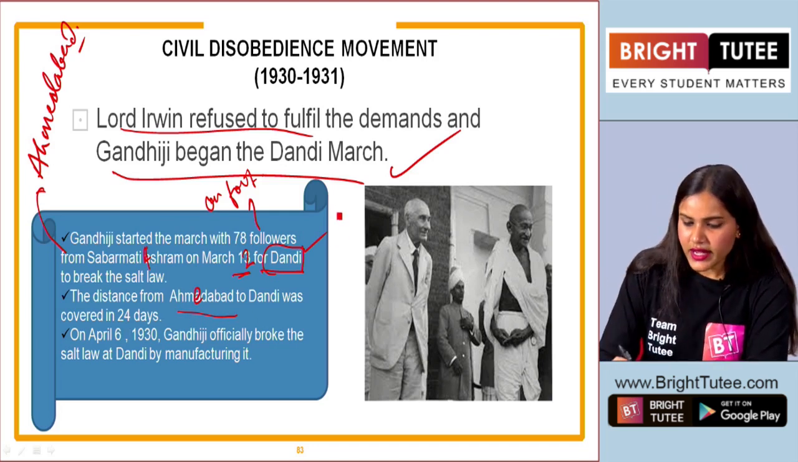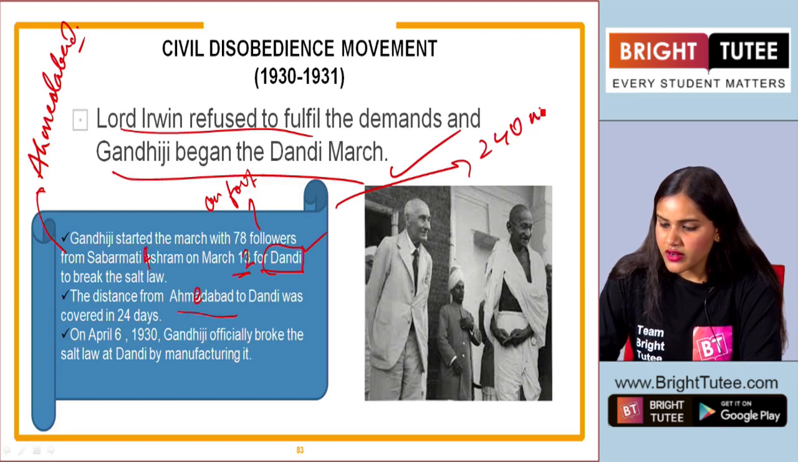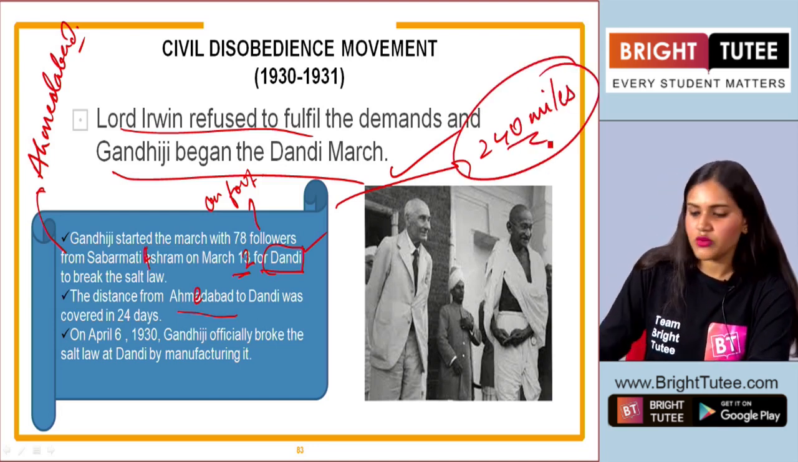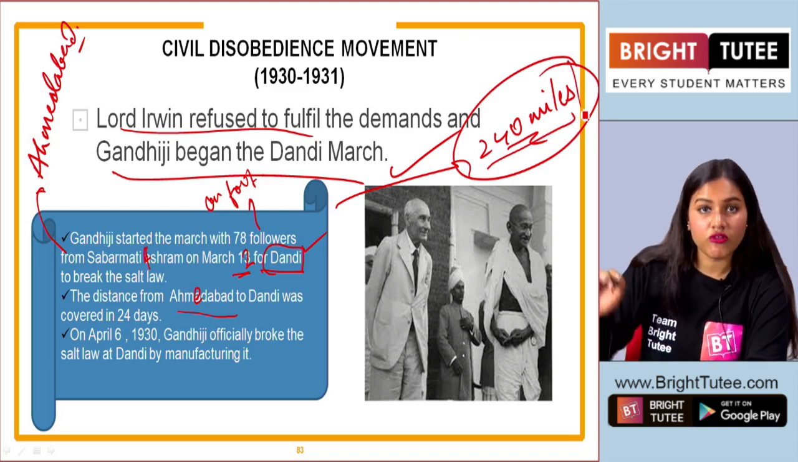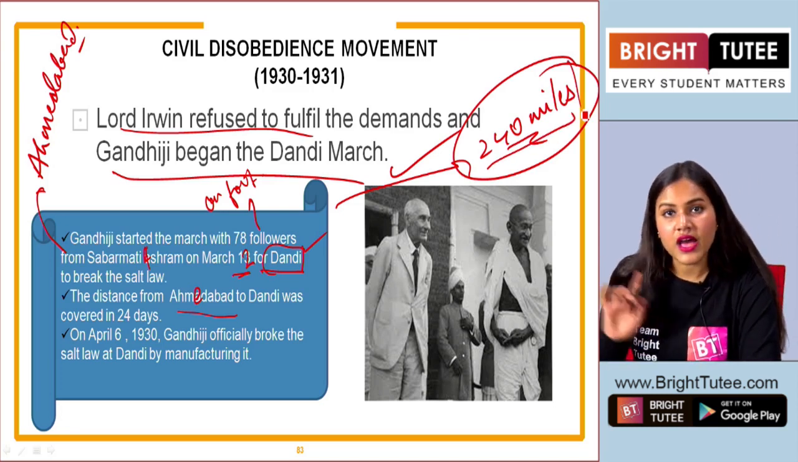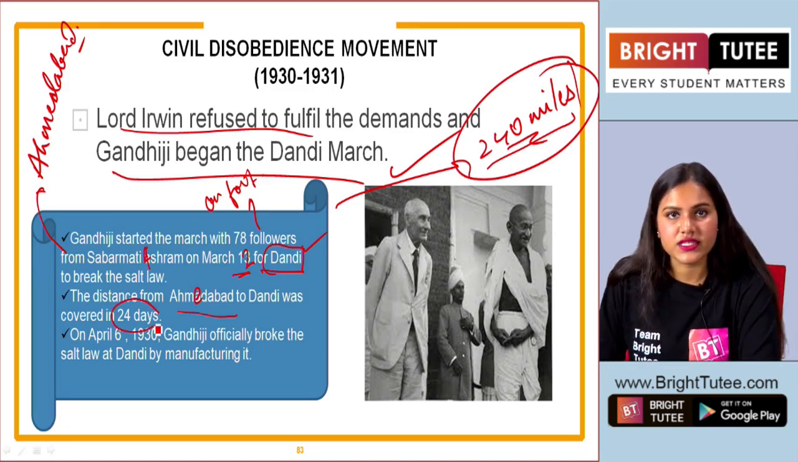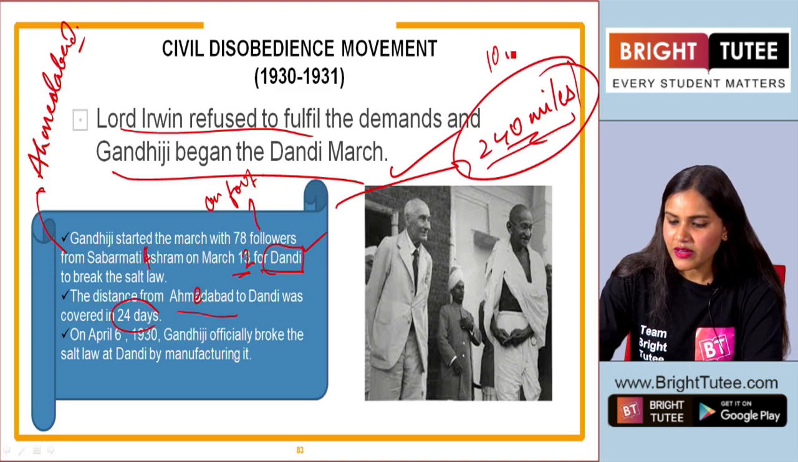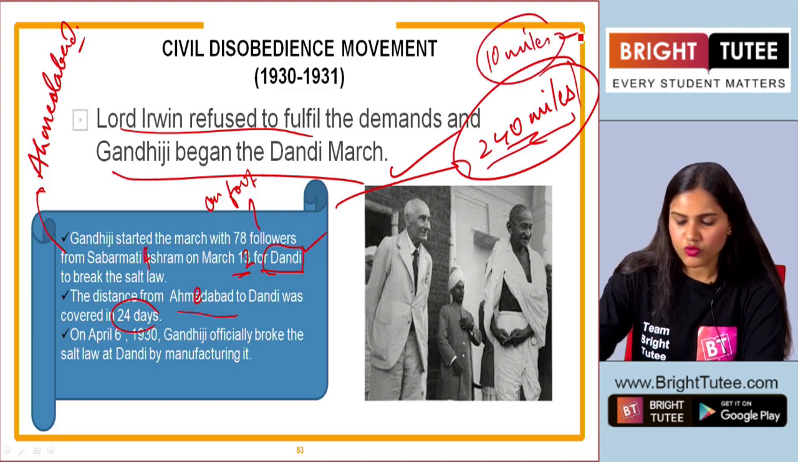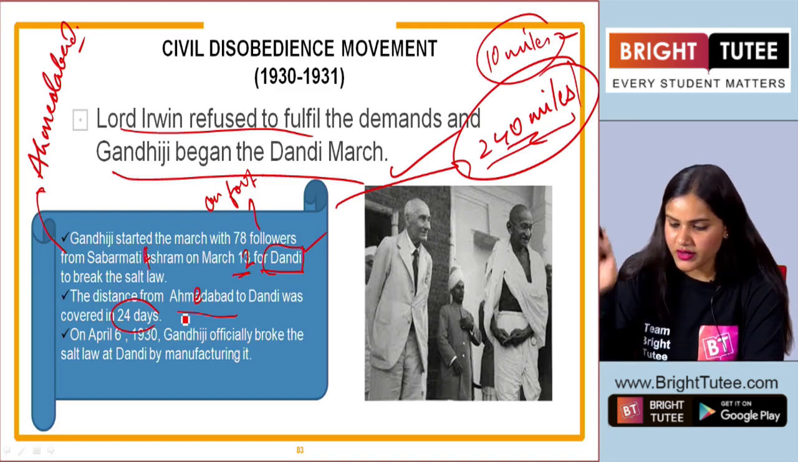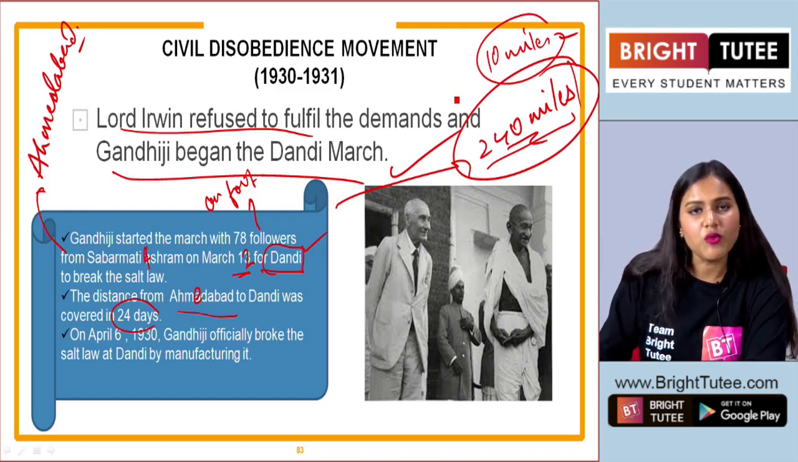Now, students, approximately 240 miles. Gandhiji covered approximately 240 miles on foot from Ahmedabad to Dandi in 24 days. So, approximately 10 miles per day. He used to walk, and he started with 78 followers. Okay, students, but here what do we see?